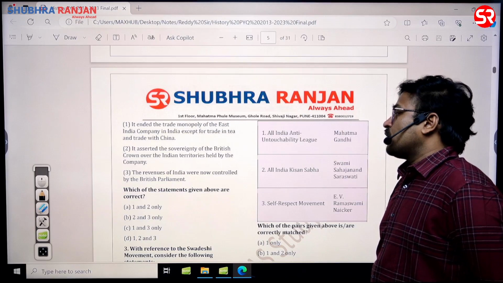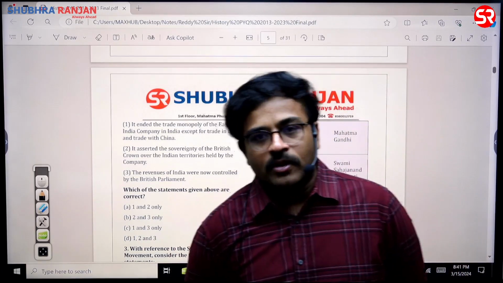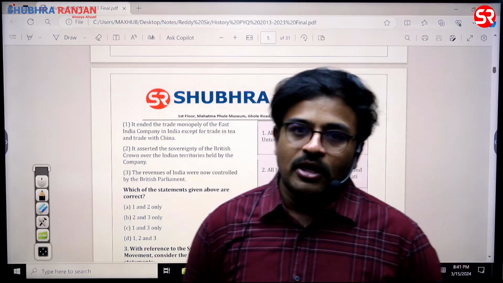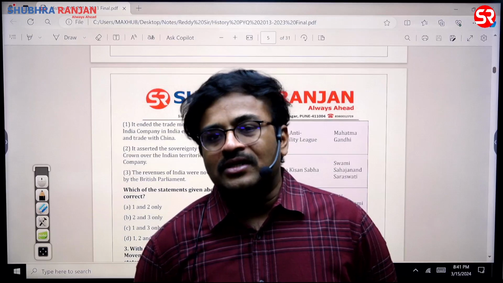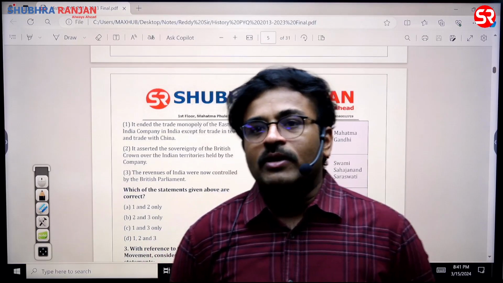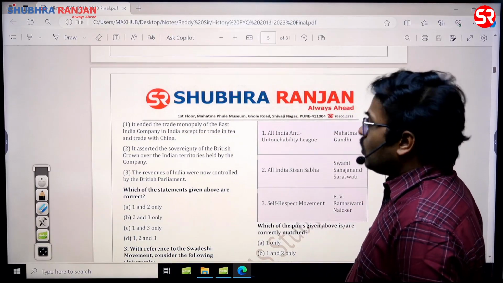It asserted the sovereignty of the British Crown over the Indian territories held by the company. The same statement has been repeated from the 1784 Act, and finally they abolished the company's rule in the 1858 Act. But the same statement was being repeated from 1784 itself. So statement 2 is a correct statement.